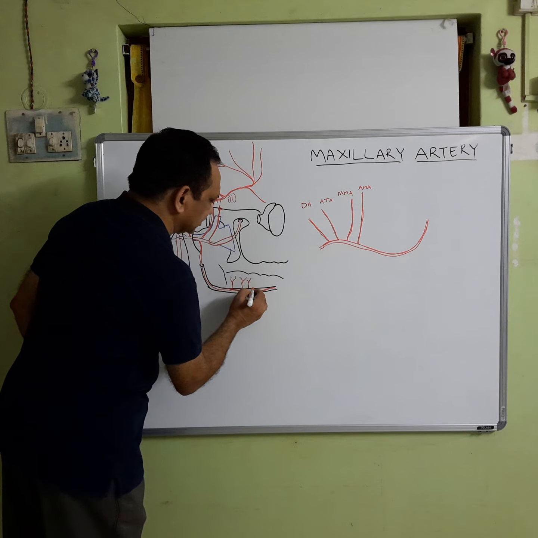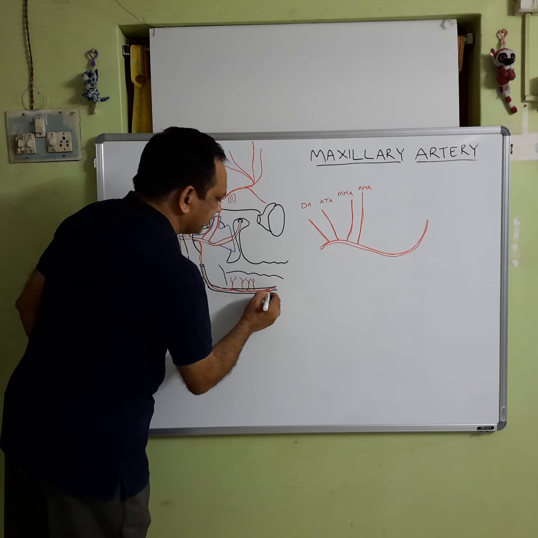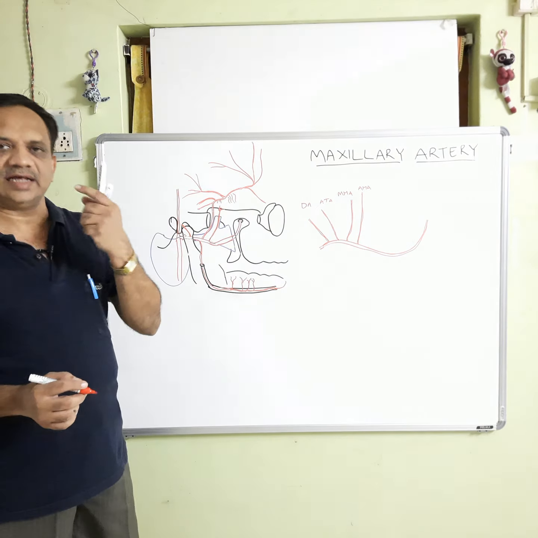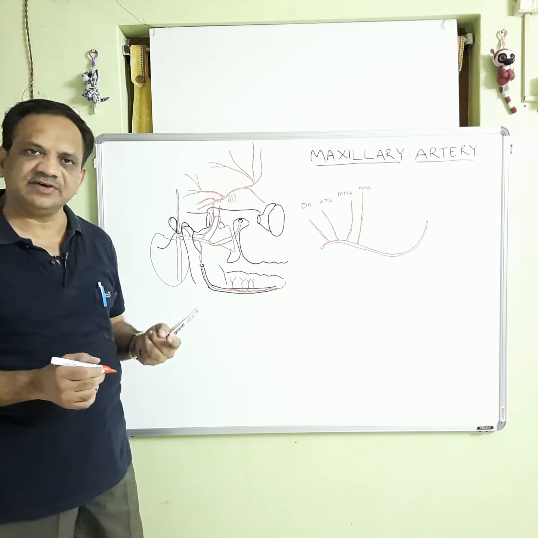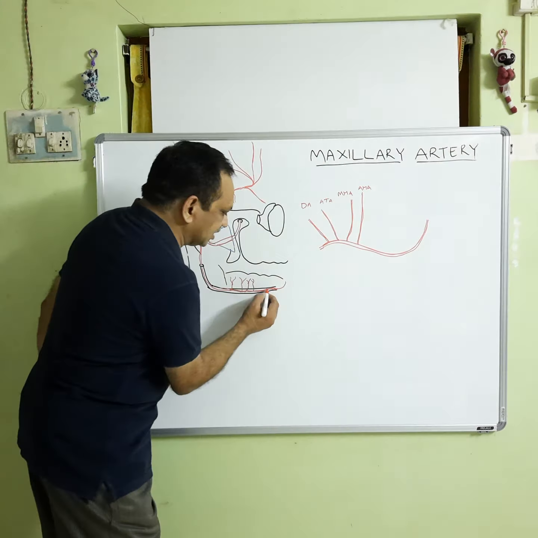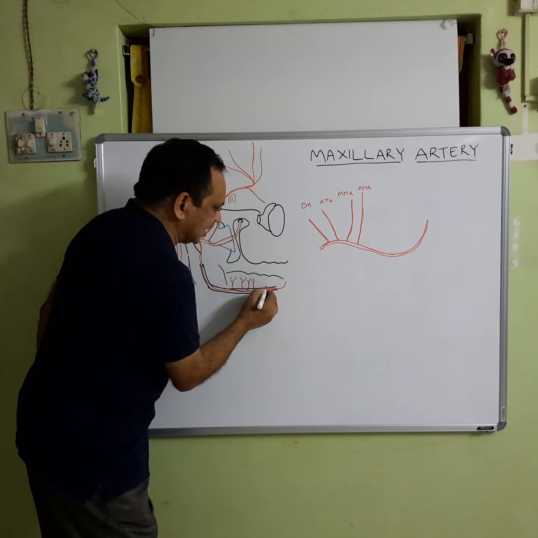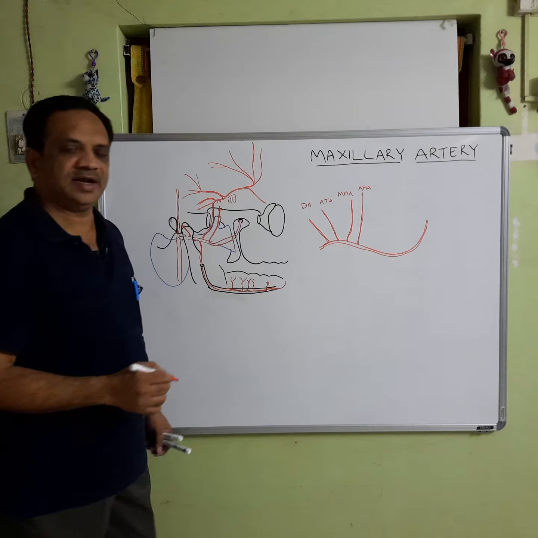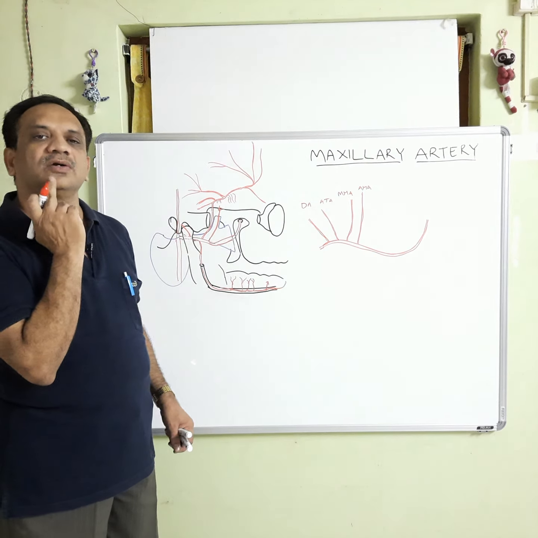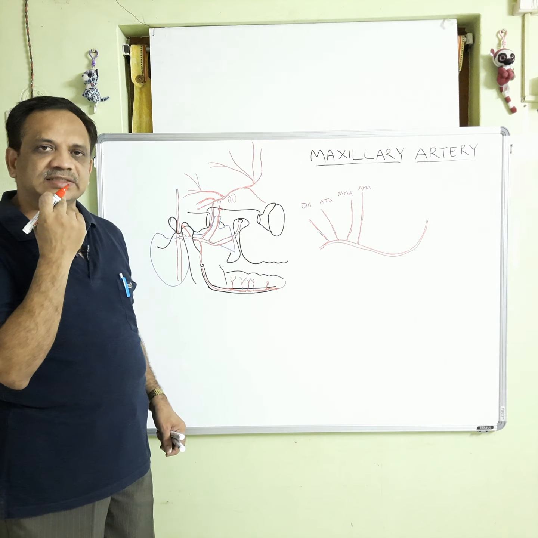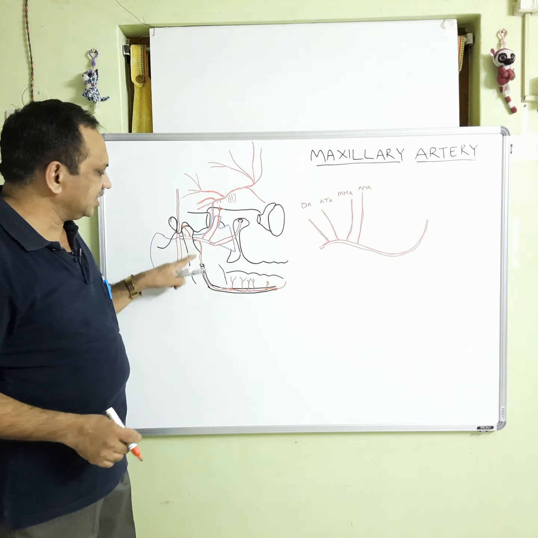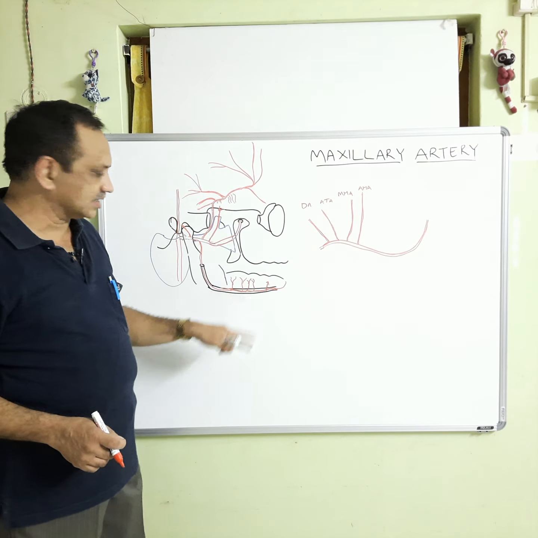It forms a plexus here, in the same canal, then it supplies the incisors and the canines as the incisive artery. Before forming the incisive artery, it gives a branch which comes out through the mental foramen and comes out onto the chin to supply the skin of the chin. So, this is about the inferior alveolar artery.